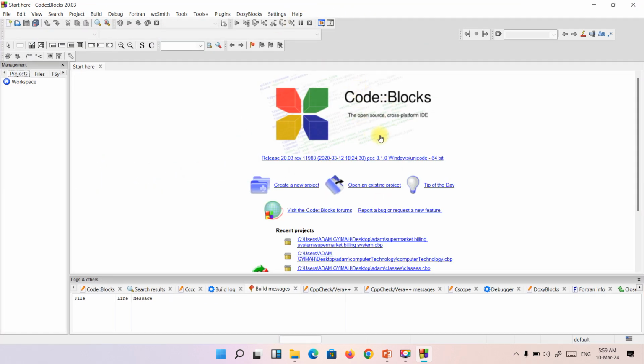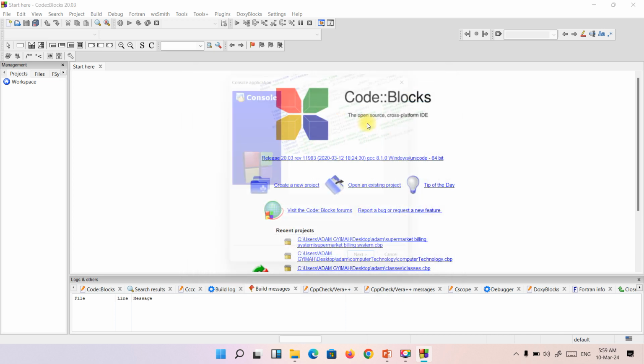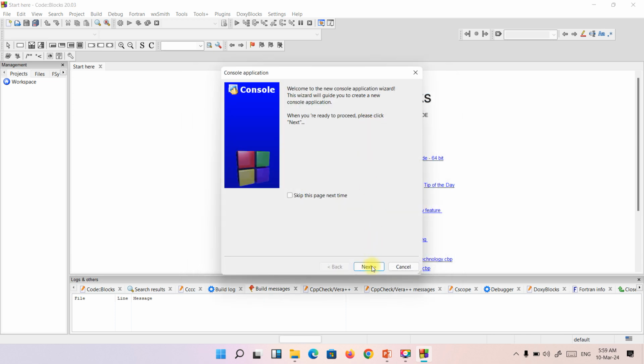If you open this interface, just click on new project. You find a lot of projects here, but we are interested in the console application. Just double click on the console application. You click on next and you select C++.